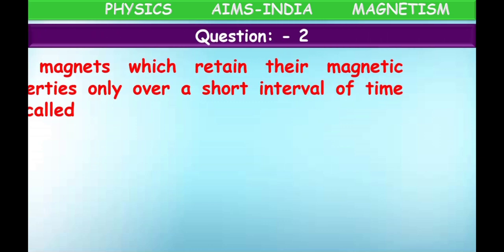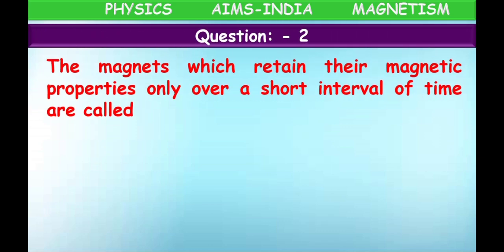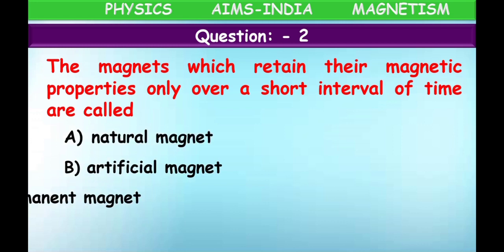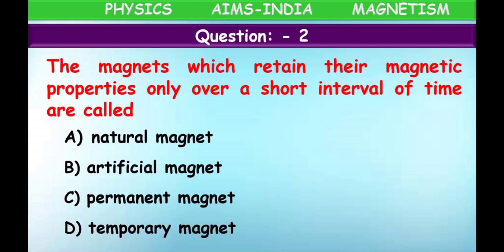Okay, next. Question number 2. The magnets which retain their magnetic properties only over a short interval of time are called. Try to underline the main word, children. What is the main word here? They retain. Retain means keeping within themselves. What? Magnetic property. For how long? A short interval of time. They are called what? Natural magnet, artificial magnet, permanent magnet, temporary magnet.